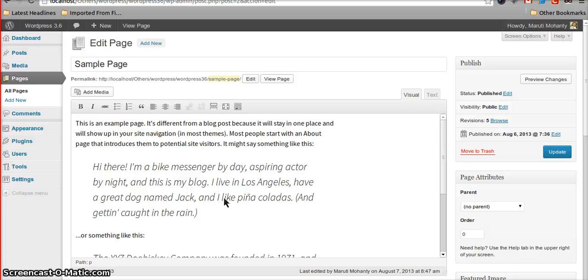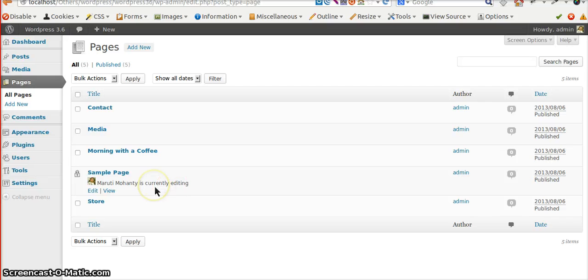With that, let's move to the next feature, which is the post locking feature. In the previous WordPress version, when one user was editing a post, the other user who had access to the same post had to wait till the first one finished. I think this feature would be very handy and useful on a multi-author site, where one can see if someone is editing, and if he feels it's important, he can just take it over. Suppose I'm editing the sample page here, and someone else wants to take it over. He sees that Maruti Mohanty is currently editing it, which will be me.